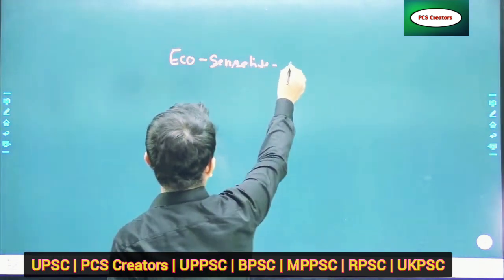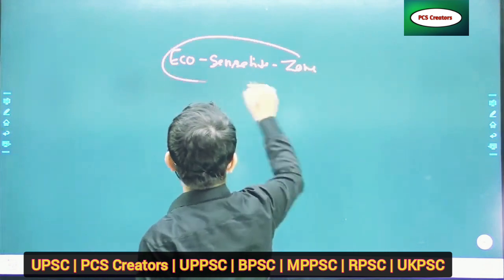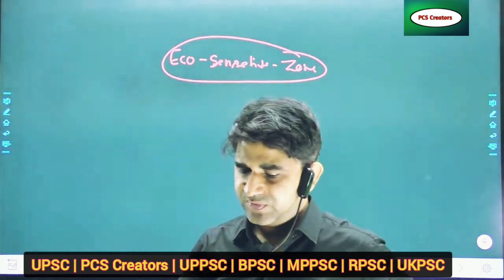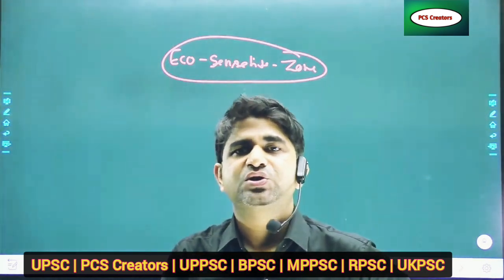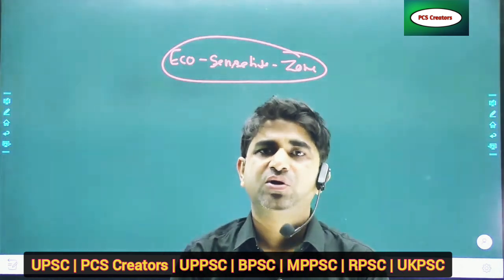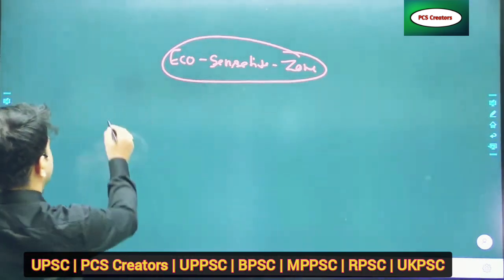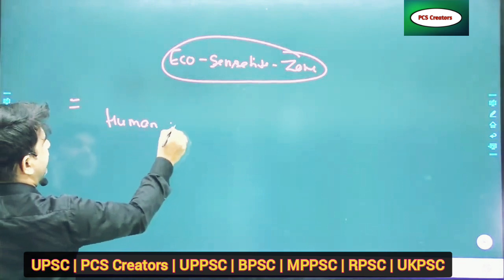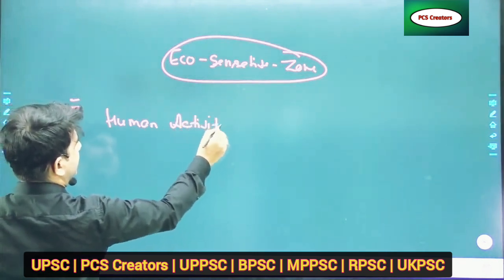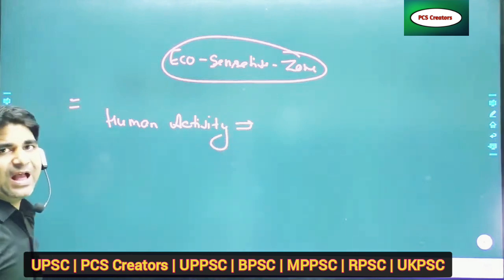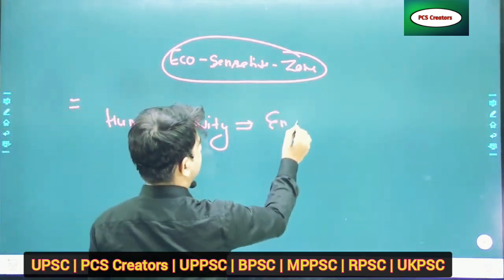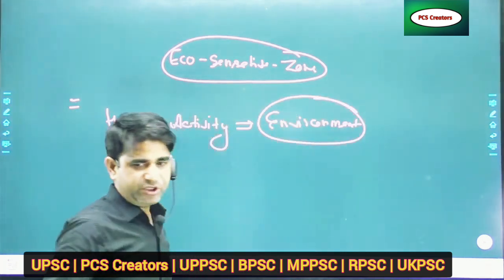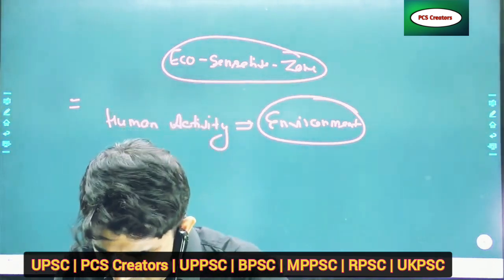Eco-sensitive zone. So what happens in eco-sensitive zones? These zones have a huge impact on the environment. In the previous question it was asked that human activities have some impact on the environment.